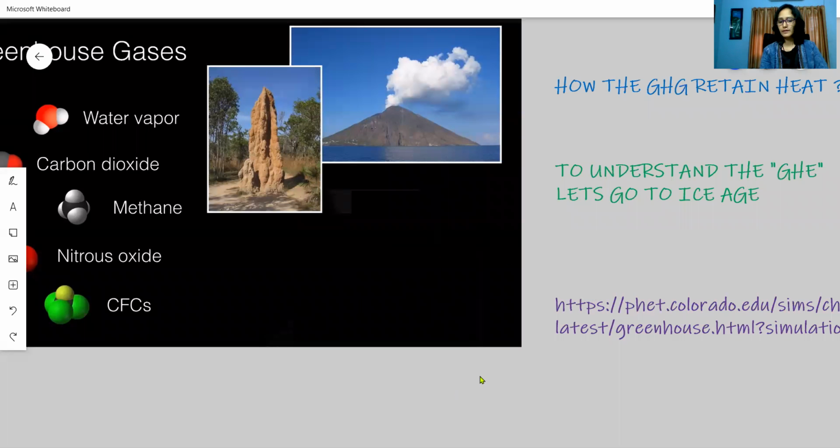So you should be able to understand now that greenhouse gases are those gases that help to maintain an average temperature on the Earth. And that was a natural process. But due to industrialization and man-made effects, the concentration of the greenhouse gases has increased tremendously, and that led to an increase in temperatures.